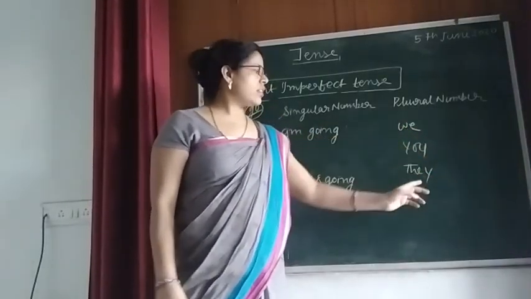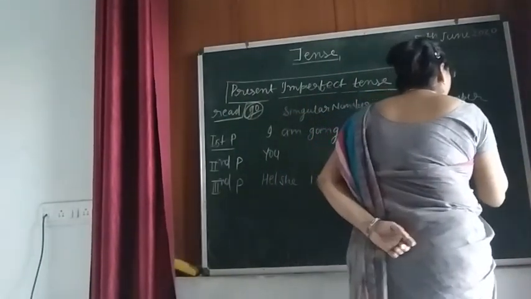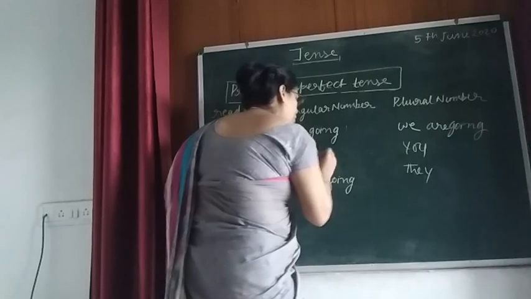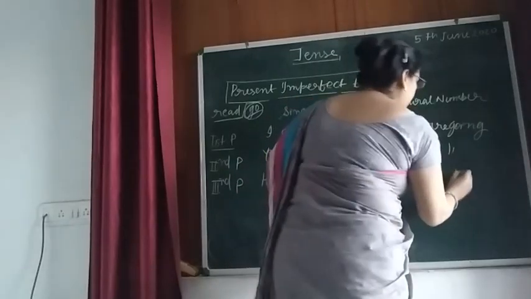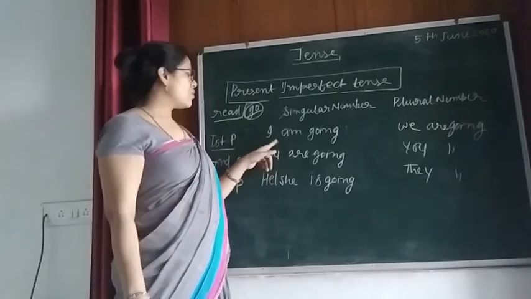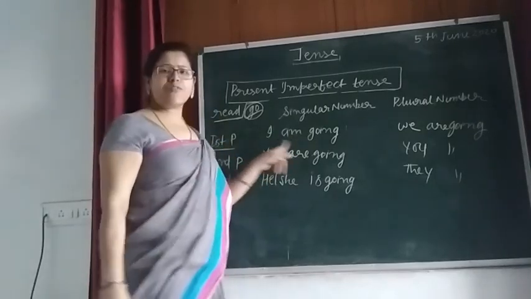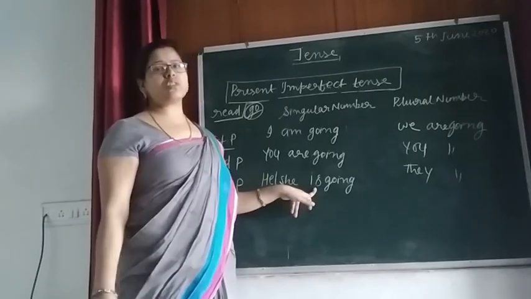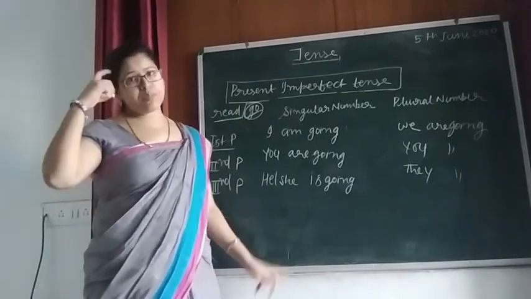You are going. They are going. Here is also the same. So what did you observe here? You have to remember that am is used with I, and is helping verb is always used with third person singular number. That you have to keep in mind.